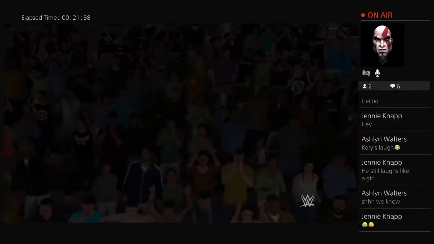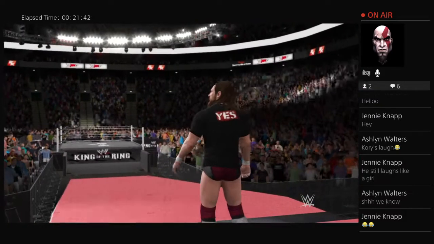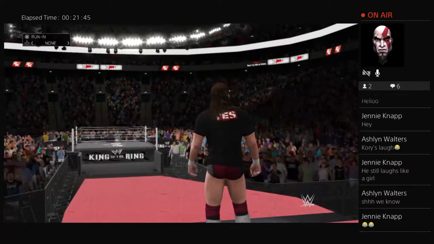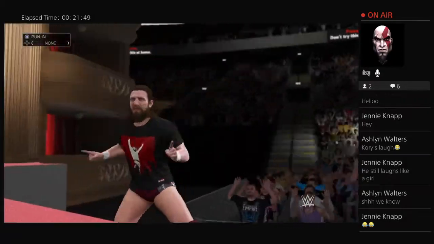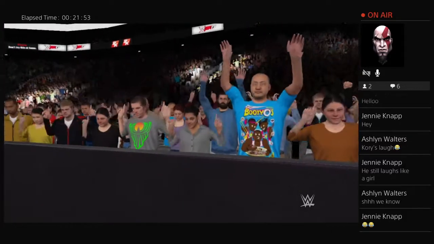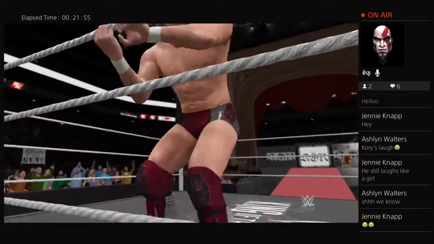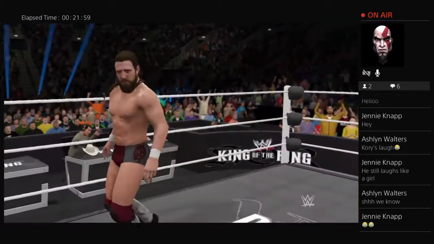So here comes Daniel Bryan. The Yes Movement leader is planning on heading into King of the Ring tonight with a victory over the big dog. Will he be able to get it done? Daniel Bryan, of course, very, very determined, very tough. You're going to need a lot more than toughness and determination to get through the big dog, Roman Reigns. The finals is going to be happening right after this match.